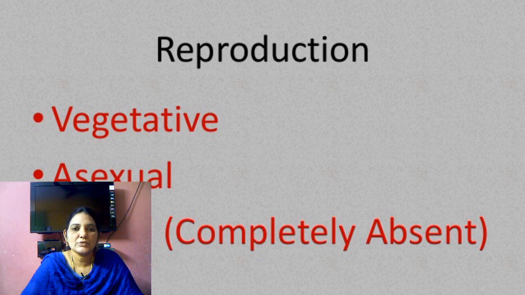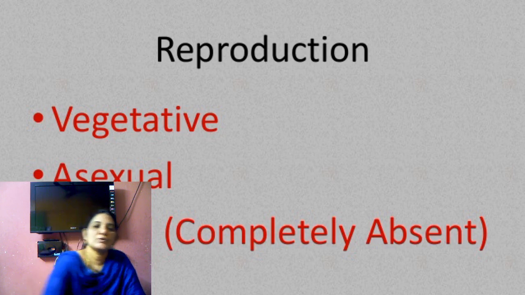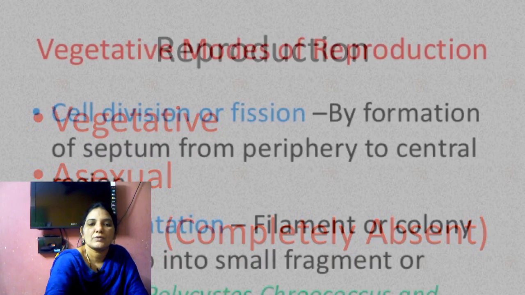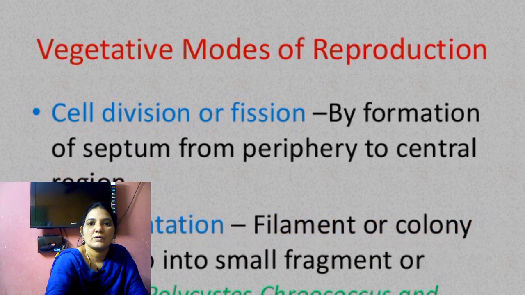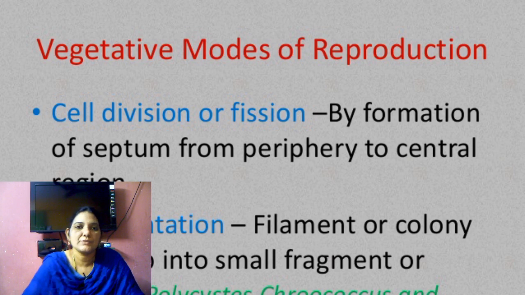In vegetative reproduction, fragmentation means the thallus accidentally separates from the mother thallus and breaks into small pieces, and each piece develops as a new thallus. That process is called fragmentation.